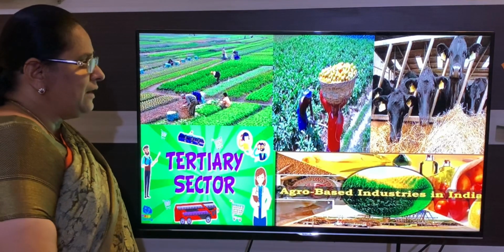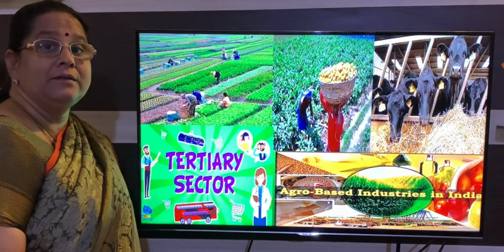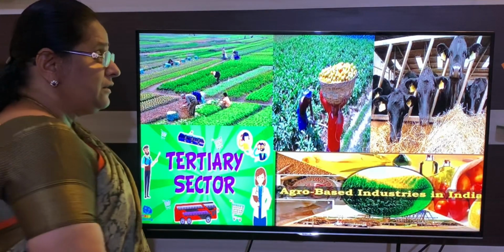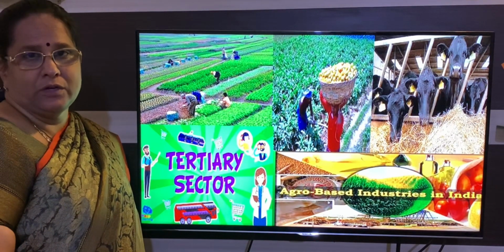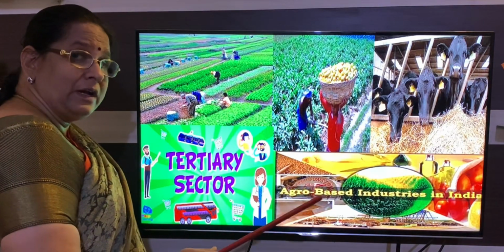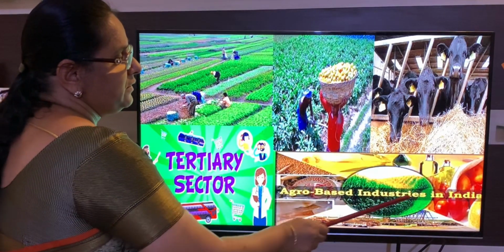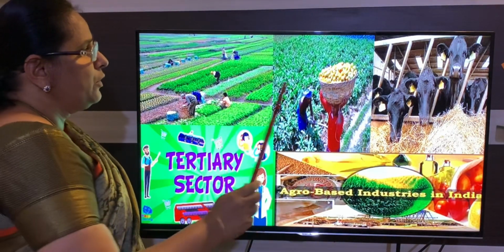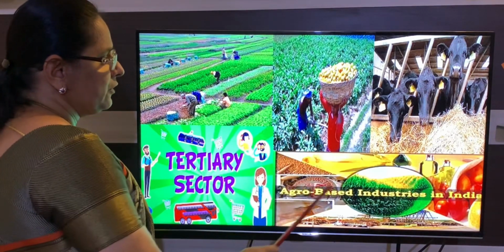You can write it as tertiary sector or you can write service sector. Next, after this, you will talk about agro-based industry in India. That is agriculture industry. Which industry is it supporting? If you see, it is cotton and jute industry. With that, you can also add the sugarcane industry. Industries which depend on agriculture for raw material are called agro-based industries in India. Is that clear, children? So these are the points you are going to write: livelihood, food, fodder, tertiary sector, agro-based industry.